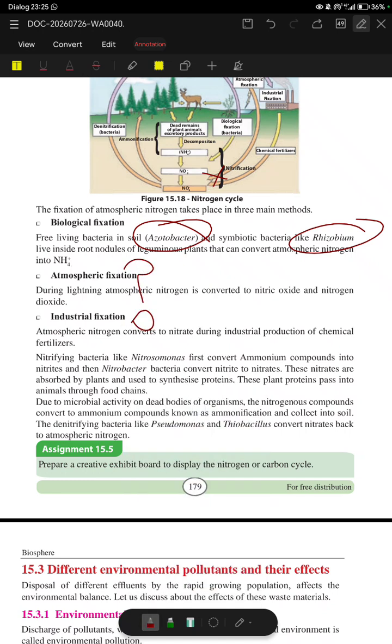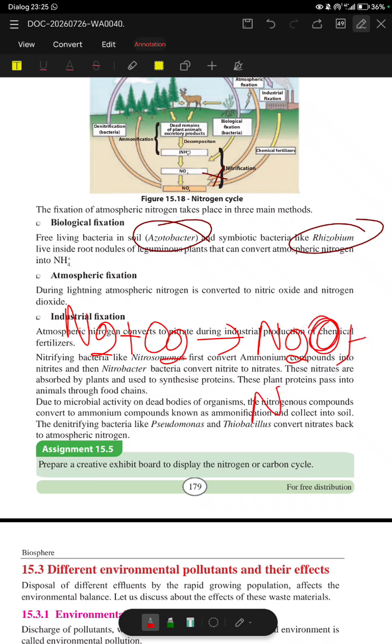in the atmosphere? Okay, so let's see. In the atmosphere we have nitrogen, right? So when lightning occurs, this nitrogen binds with oxygen to form nitric oxide, and also nitrogen dioxide. Nitric oxide and nitrogen dioxide.